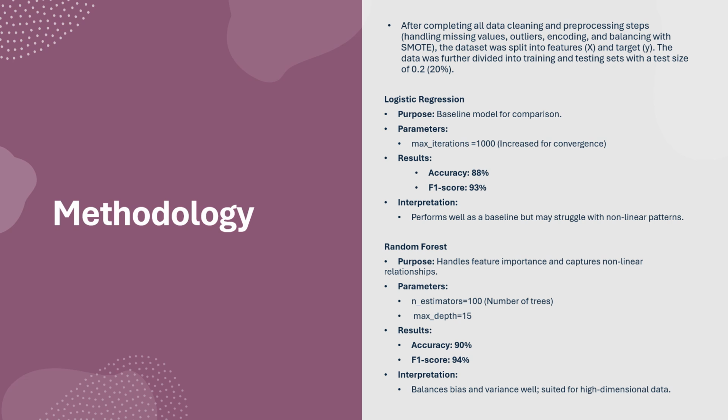Random forest. This ensemble method captures feature importance and handles non-linear relationships. We configured it with 100 estimators and a maximum depth of 15, and the results were an accuracy of 90% and an F1 score of 94%. It shows that it balances bias and variance well, and random forest is very much suited for high dimensional data.